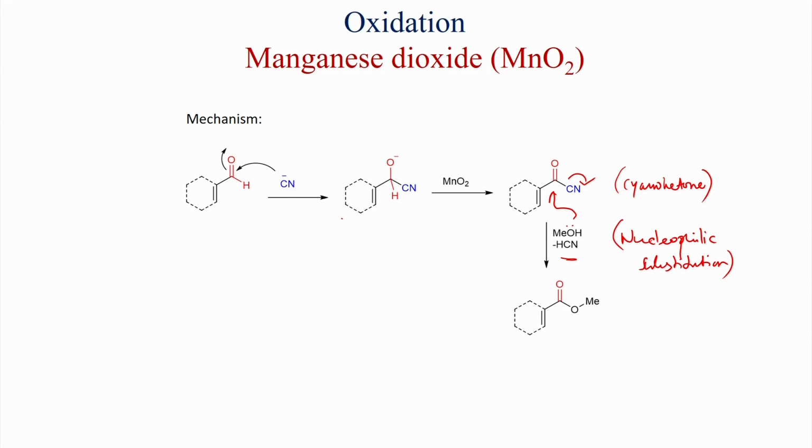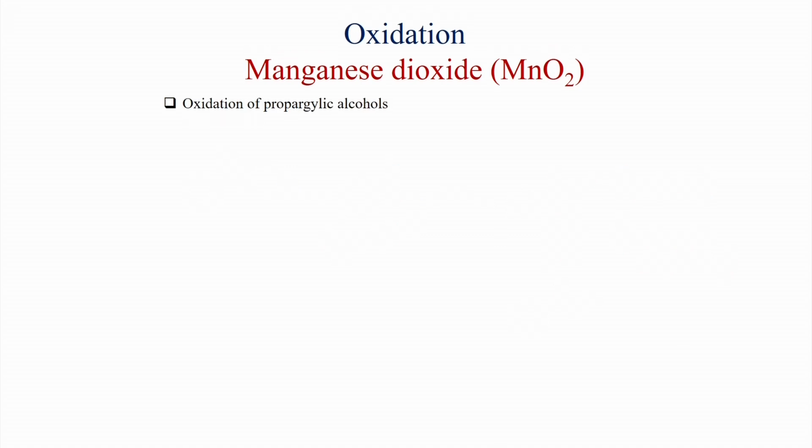So, this is a 3-step process. First, cyanide will react with the aldehyde to make the cyanohydrin, and the cyanohydrin with MnO2 oxidizes to the ketonitrile. Then a nucleophilic substitution reaction will happen to get the ester, and in the presence of amide the ammonia acts as a nucleophile, and here methanol acts as a nucleophile.